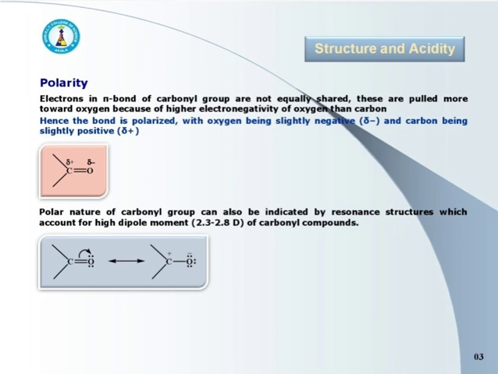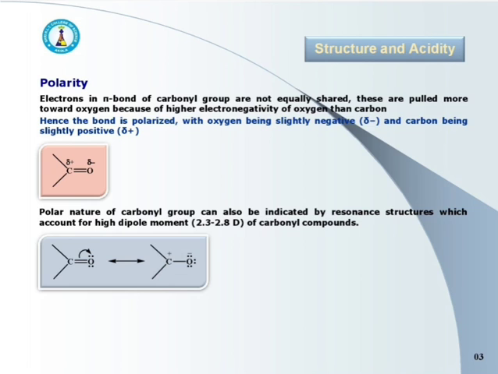As a result, because of the shifting of electron cloud towards oxygen, the bond gets polarized, the oxygen being slightly negative and carbon being slightly positive.